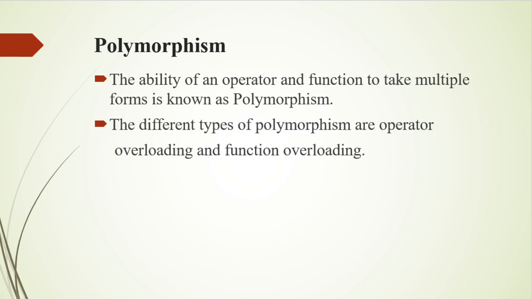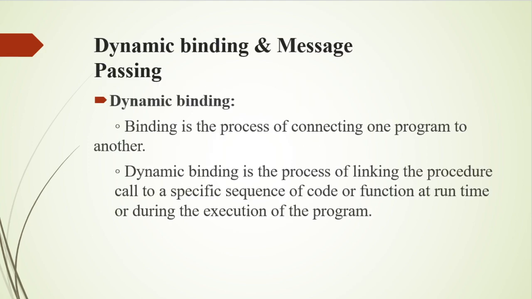Operator overloading and function overloading are the two types of overloading. When an existing operator operates on a new data type, it's called operator overloading. And function overloading means two or more functions have the same name but differ in the number of arguments or the data type of arguments. Next is dynamic binding and message passing.